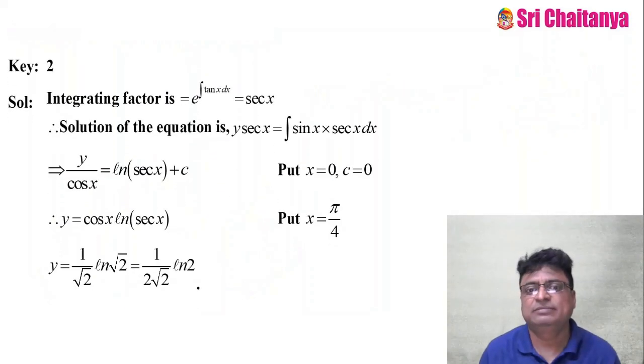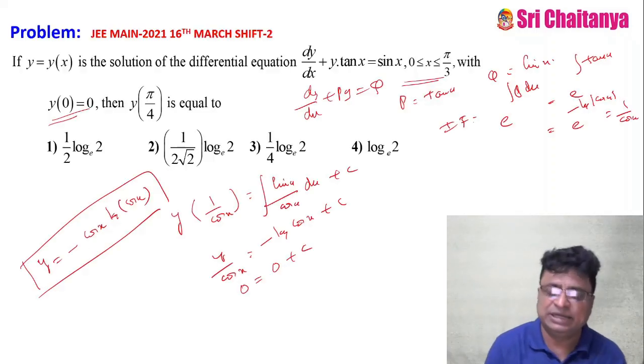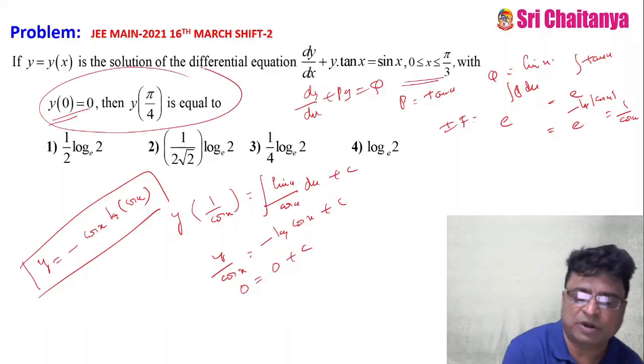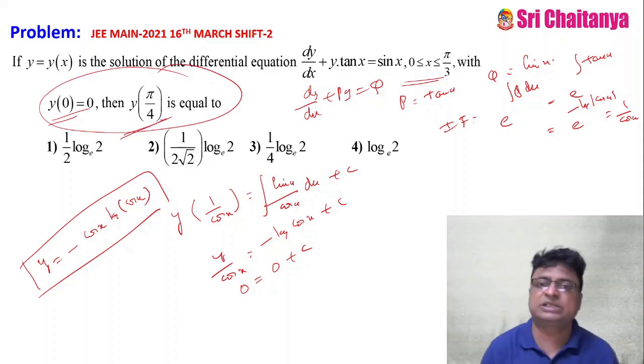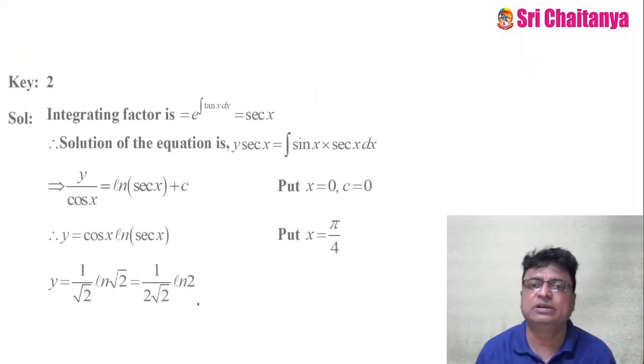See? Very simple, direct question. This kind of problems are called what? Boundary or initial value problems. With the help of these conditions, everybody should get the fixed answer only. Everybody should get the fixed answer only.